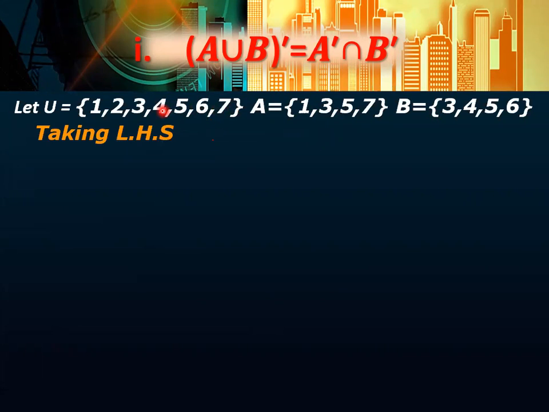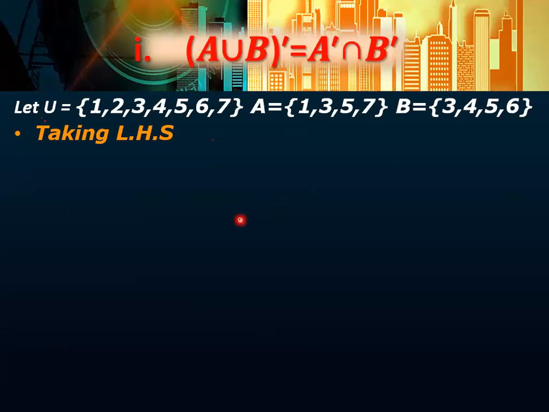Now what you have to do is prove this one. For this, first you are going to take your left hand side. In the left hand side, first you will find A union B, and then for the complement, you will subtract A union B from the universal set. So what will be A union B? This is your set A, and this is the set B.